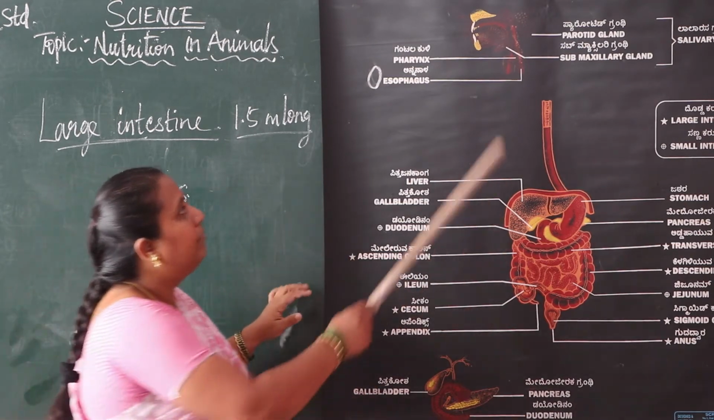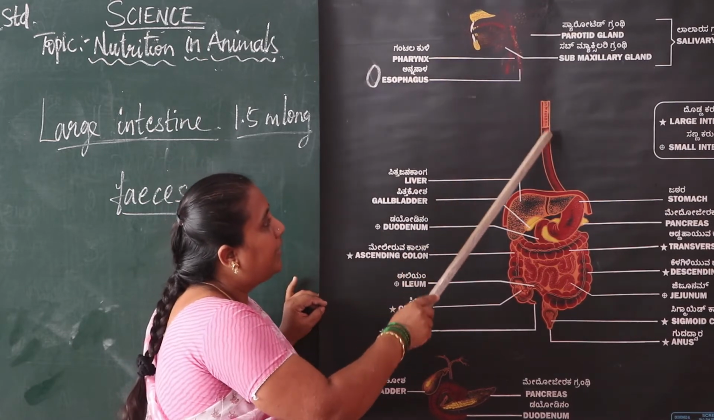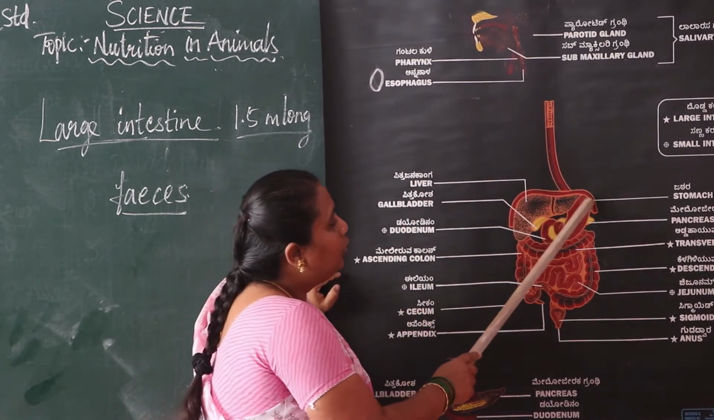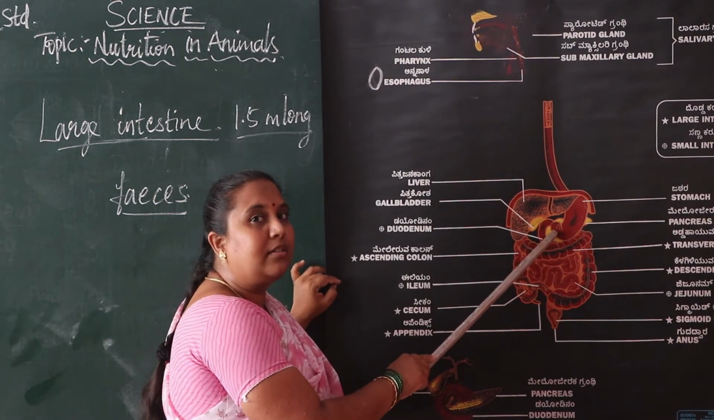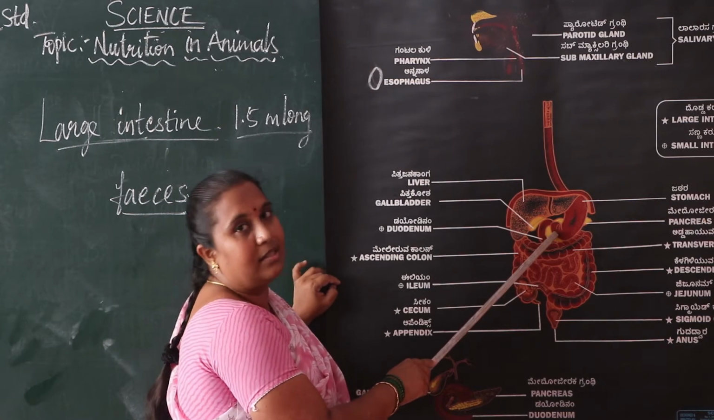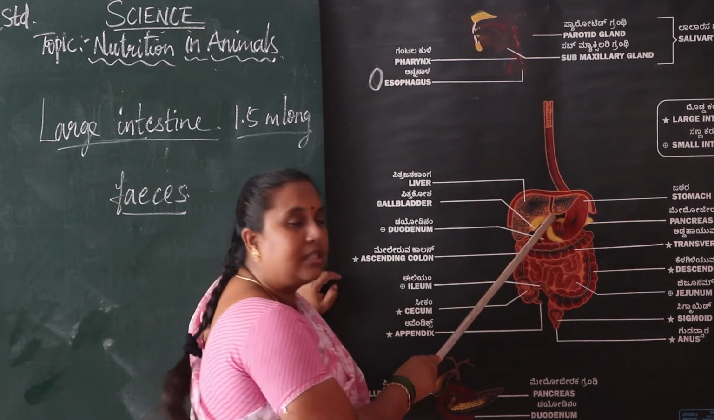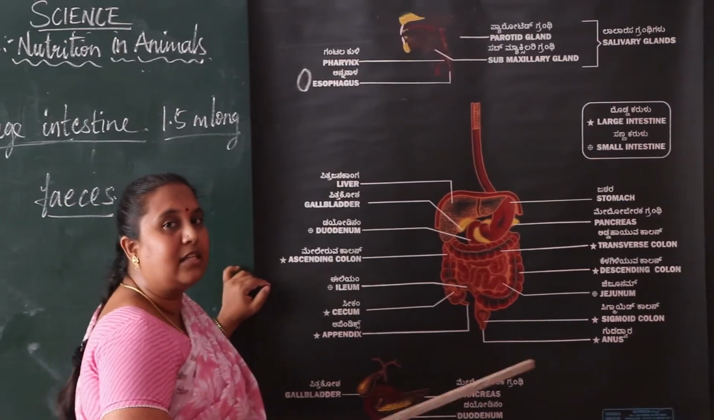In the alimentary canal, first is the buccal cavity. We eat through the buccal cavity, and then the food particles move through the food pipe or esophagus, and then to the stomach. There digestive juices are present. What are the digestive juices? Mucus, hydrochloric acid, and saliva. From that, the food particles are digested in the stomach.